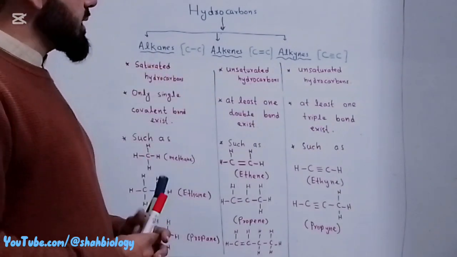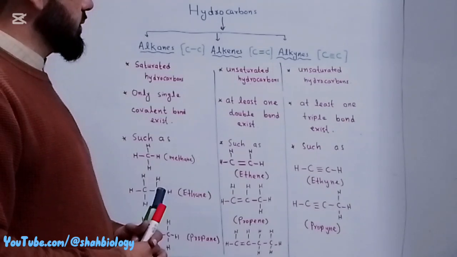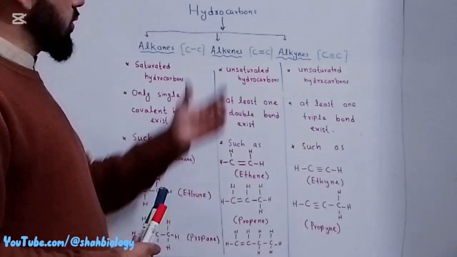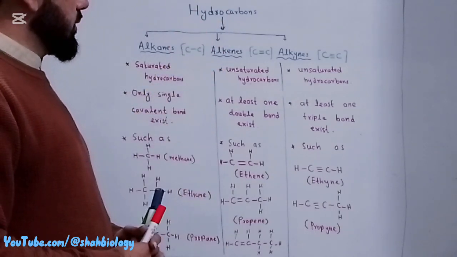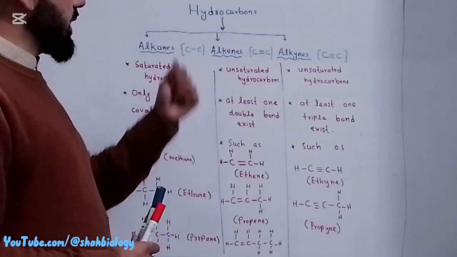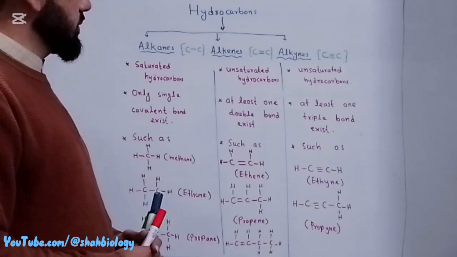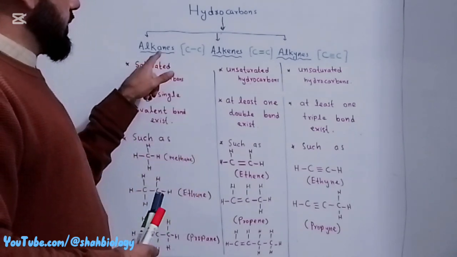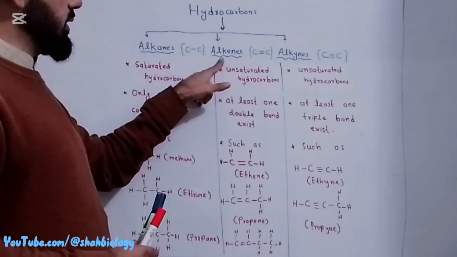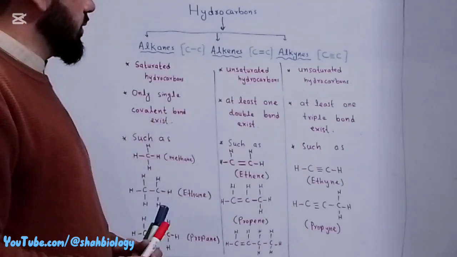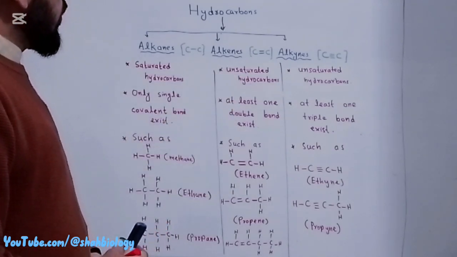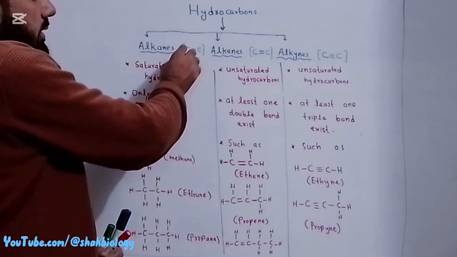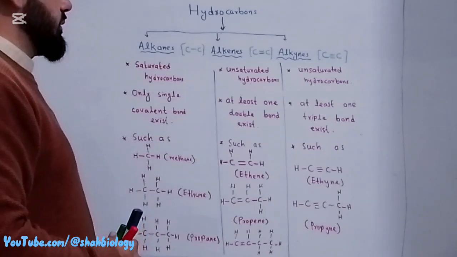Last time we discussed hydrocarbons. Specifically, we learned that hydrocarbons are the simplest organic compounds, and we categorize them into alkanes, alkenes, and alkynes. So on what basis do we categorize hydrocarbons into three types?